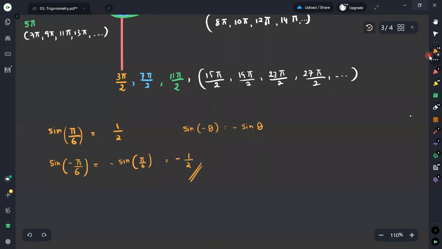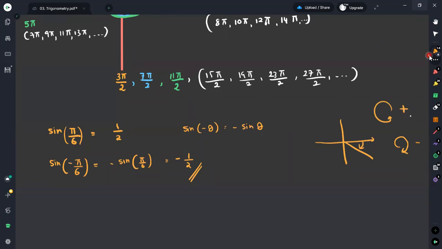Now, if you think about this angle, sine minus pi over 6, and consider the quadrant, if it is plus pi over 6, it will be in this direction, but here it is given as minus pi over 6. Since the anti-clockwise direction is considered plus, if it is measured in the clockwise direction, we say the angle is minus.